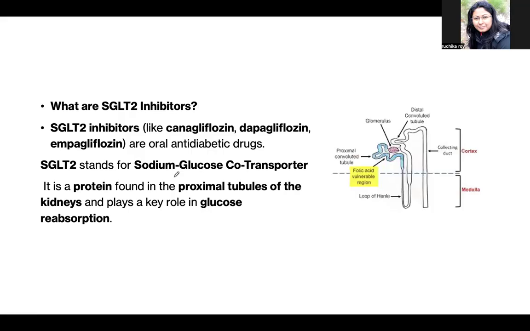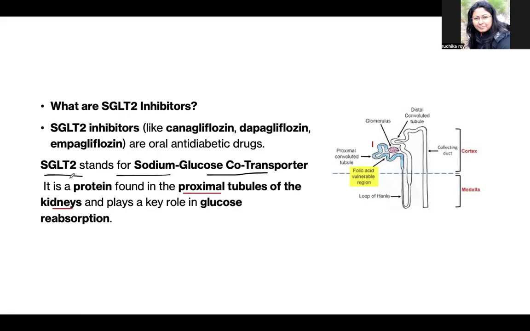Now see the pathophysiology of in which way SGLT2 inhibitors affect the blood glucose level in the body. SGLT2 stands for sodium glucose co-transporter, and where is it situated? It is situated in the proximal convoluted tubule. This is one of the MCQ questions: where is the sodium glucose co-transporter, a protein, found? It is found in the proximal convoluted tubule.